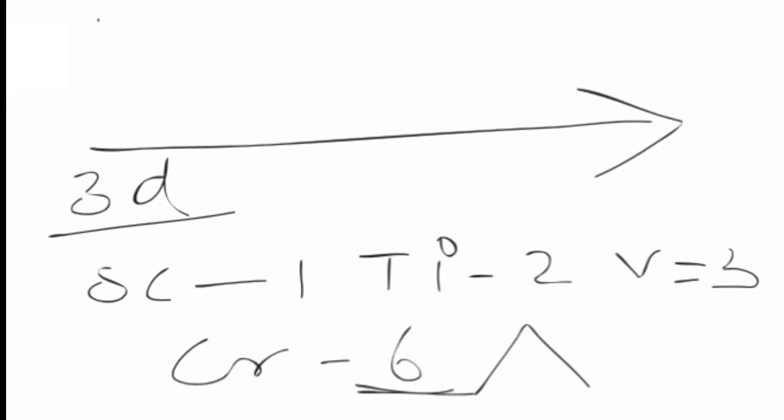Hence what is going to happen? The bond will be strong, the metallic bond will be strong. Hence the melting point is also going to be high. Therefore the melting points increase up to chromium. After chromium, what happened? The number of unpaired electrons is going to decrease.